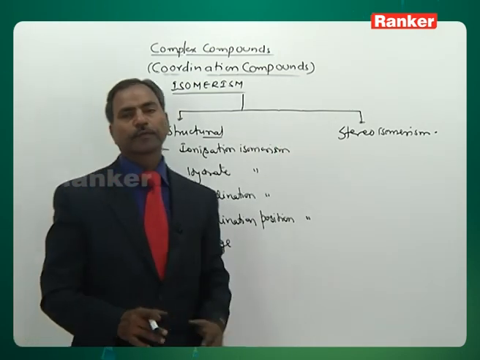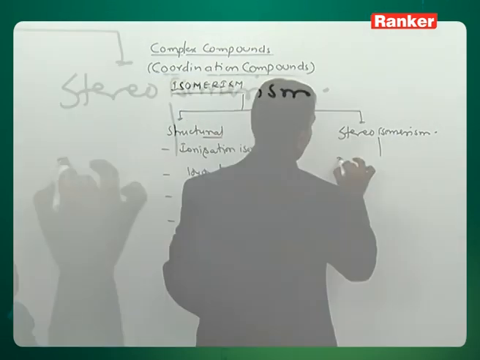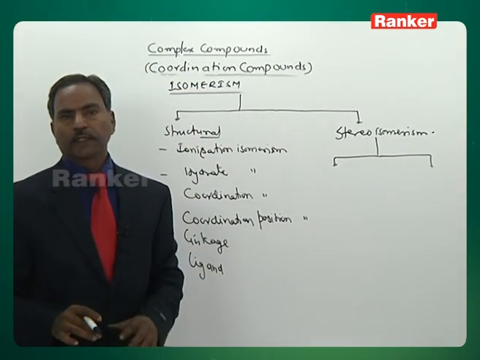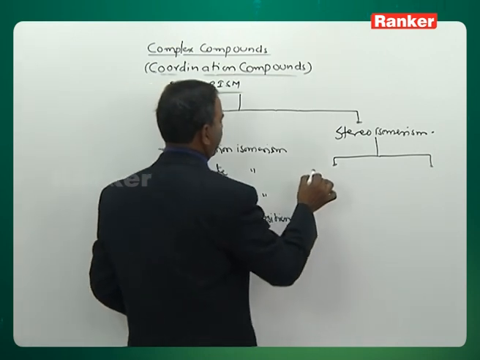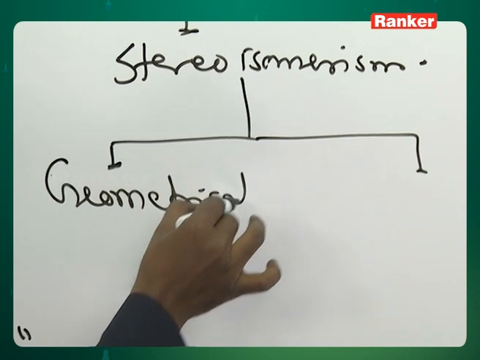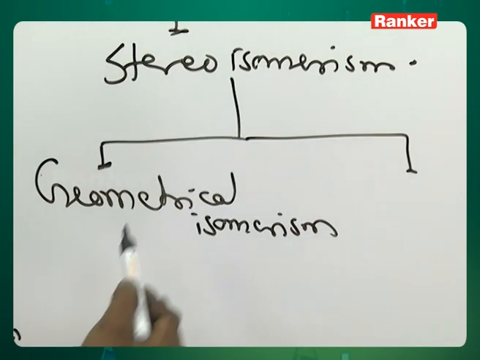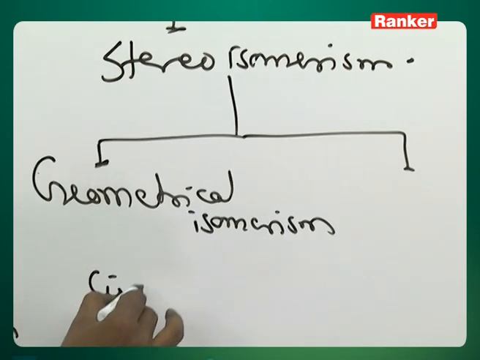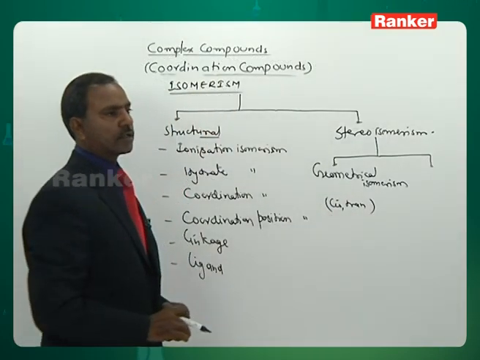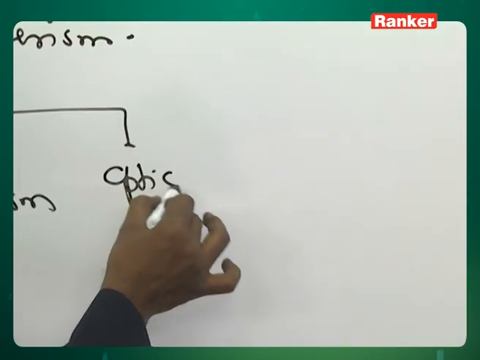Let us see now, under stereoisomerism, what are the types? Under stereoisomerism, there are two types. One is geometrical isomerism, which we also call cis-trans isomerism. The next one is optical isomerism.